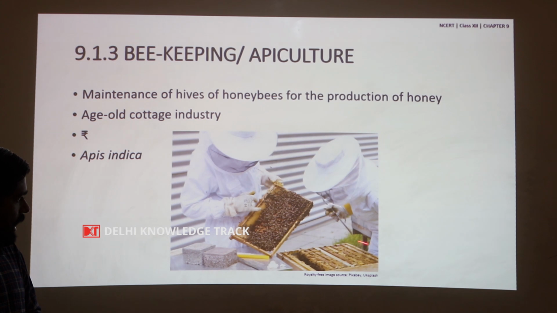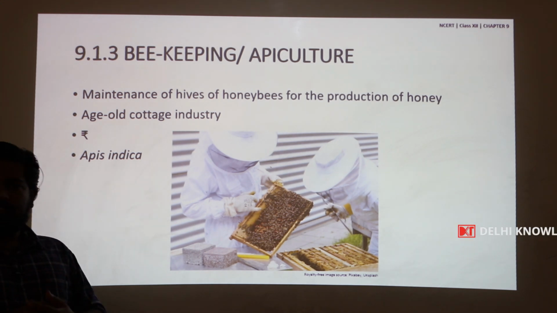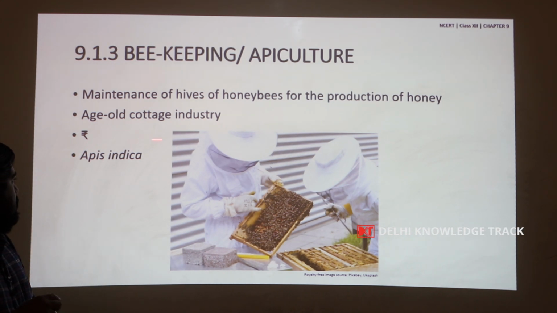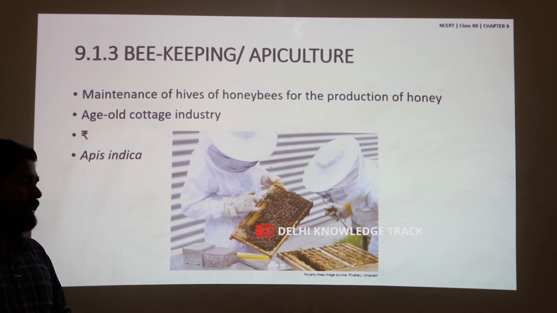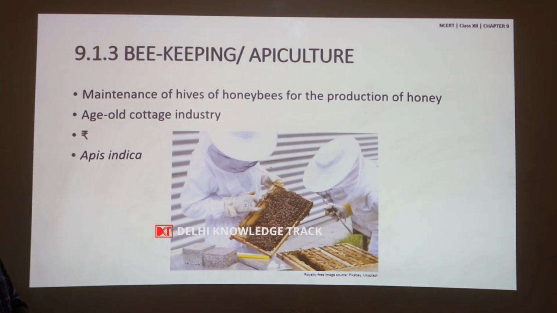So, this is an artificial hive, and these are the frames within which the honeybees build their comb, which stores the honey. It is an age old cottage industry. It is practiced both as a small scale as well as a large scale industry.